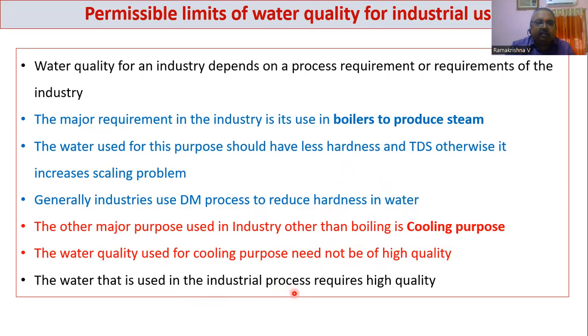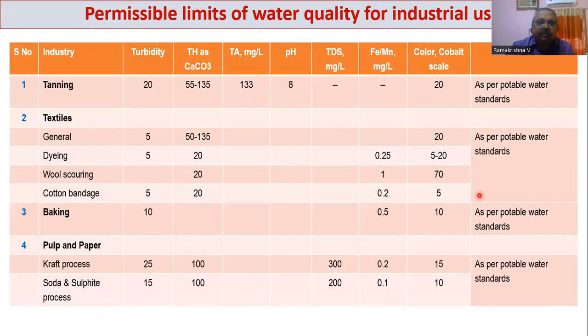Let us see some of the industries and the specific water requirements in those industries. For example, take tanning: the turbidity should not be more than 20 NTU. Total hardness as calcium carbonate should not exceed 135 milligram per liter. Alkalinity also should not exceed 135. pH should never go beyond 8. Color is permissible up to 20 on the cobalt scale, and other parameters as per potable water standards.